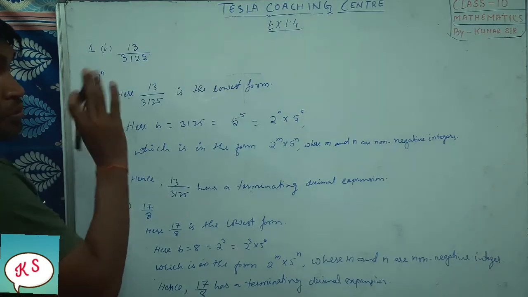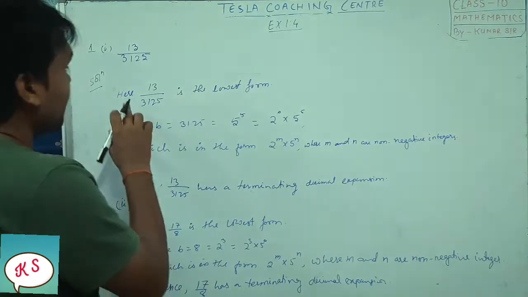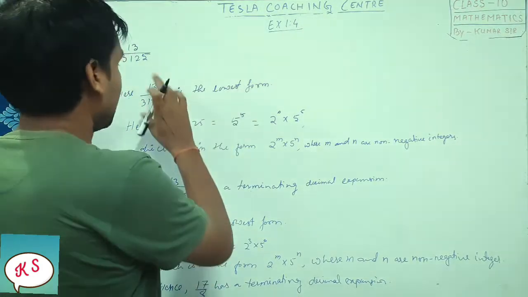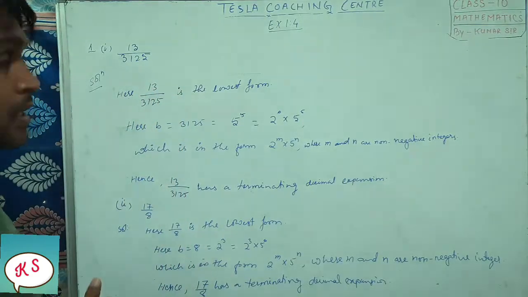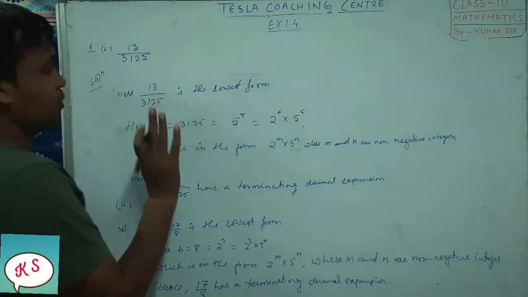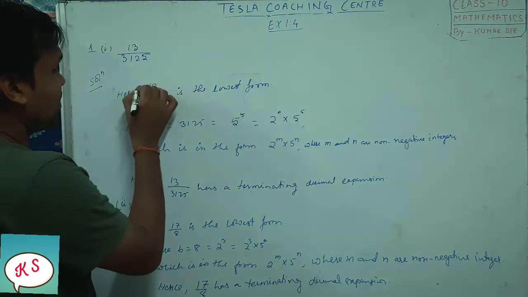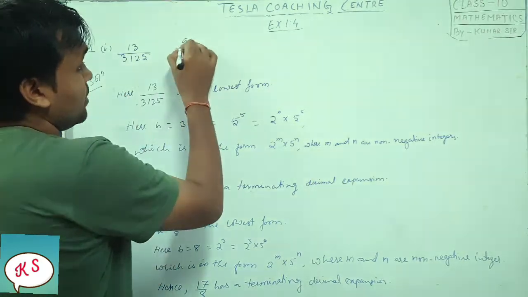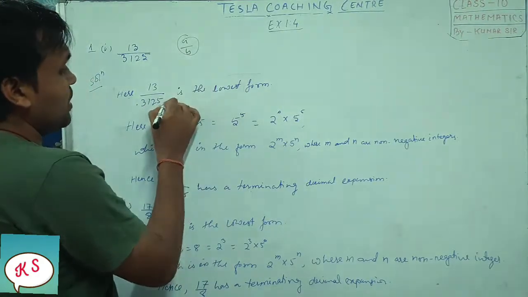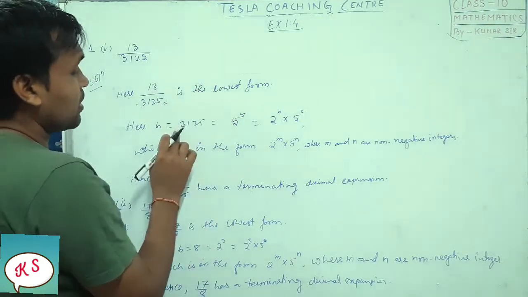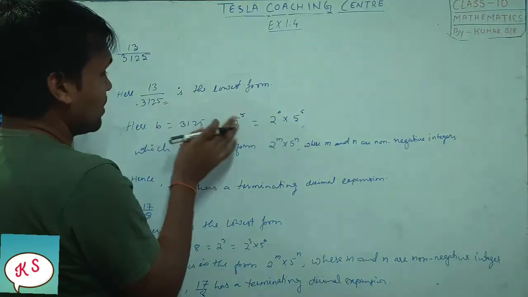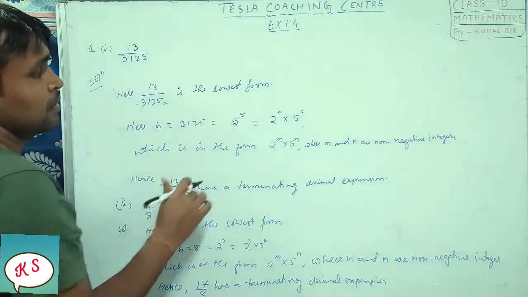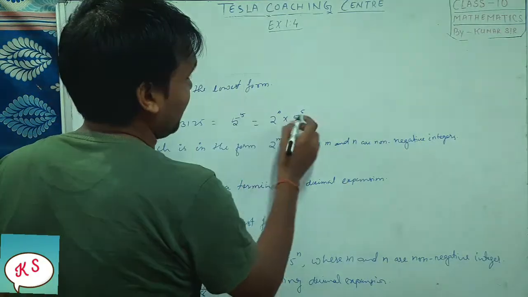So what we will do, we should not divide it, that is what they have said. So here we will write 13/3125 is the lowest form. We cannot further divide it, right? Here this is our a and this is our b. We know the rational number is considered as a by b. So our b is 3125, and if you take the LCM, it will come 5 to the power 5. So it will be equal to 5 to the power 5.